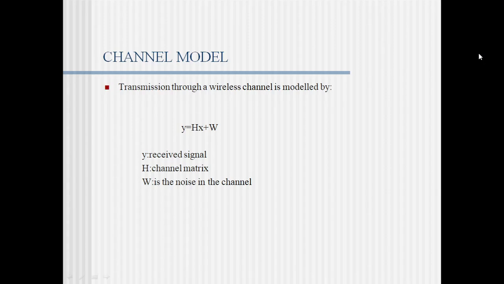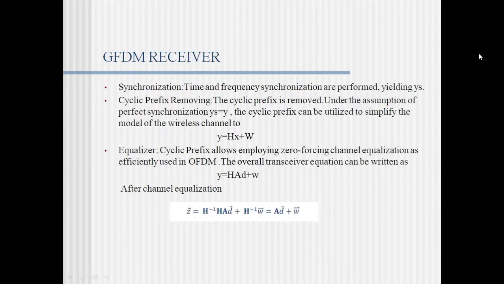The GFDM channel model is similar to any channel model, where y is equal to Hx plus w, where y is the received signal, H is the channel matrix, and w is the noise in the channel. Now coming to the GFDM receiver, as I have already told, first in the receiver part is the synchronization. Time and frequency synchronization are performed, yielding y_s. y_s will be the output of the synchronization block.